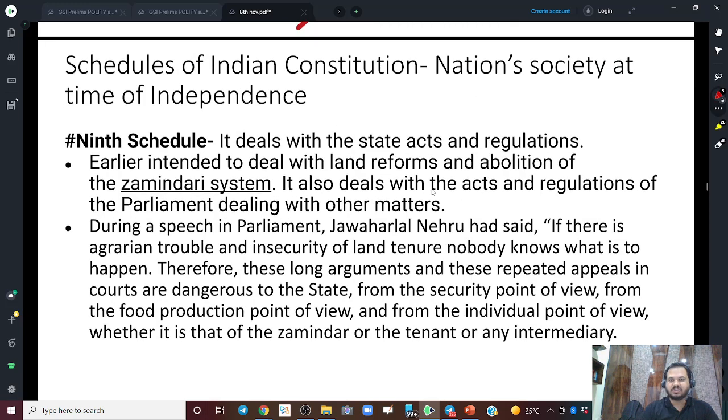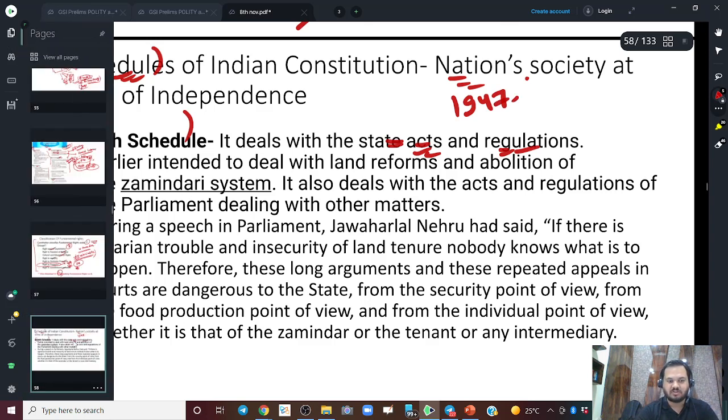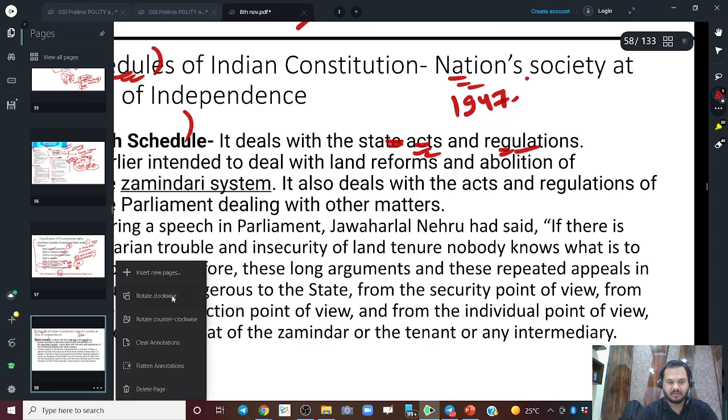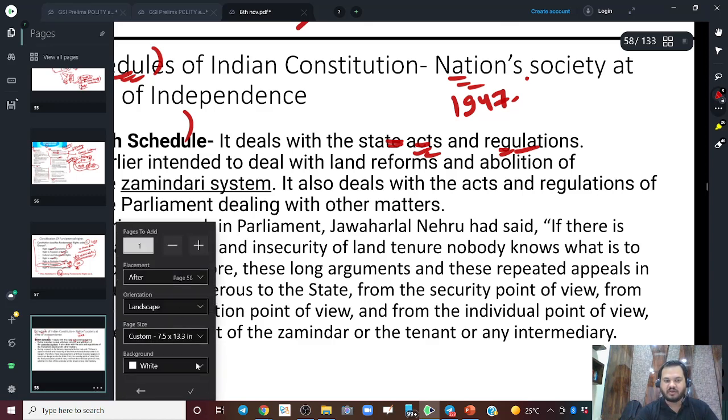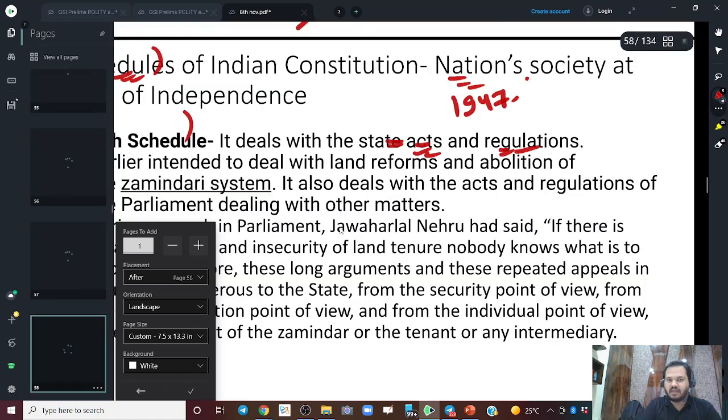So actually the ninth schedule, it is about various state acts and regulations, right? So what happens is, now let's just imagine what our society was at the time of independence. We are talking about 1947. We did get independence, but what was the fate of the society at that time? What was the economy of that time?